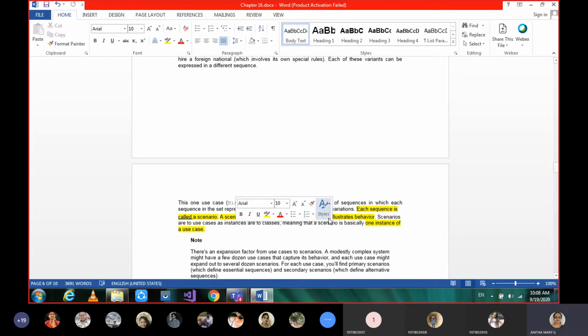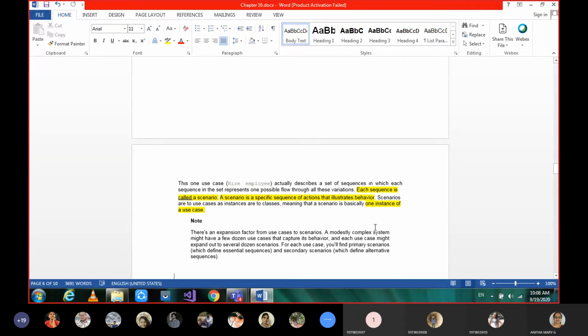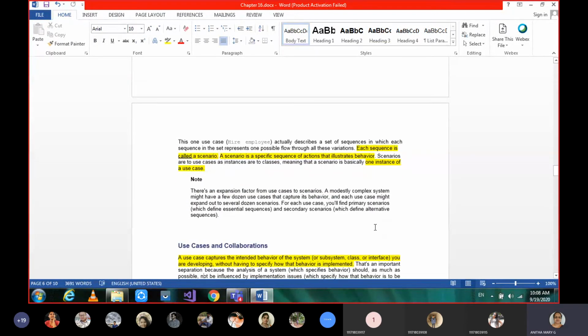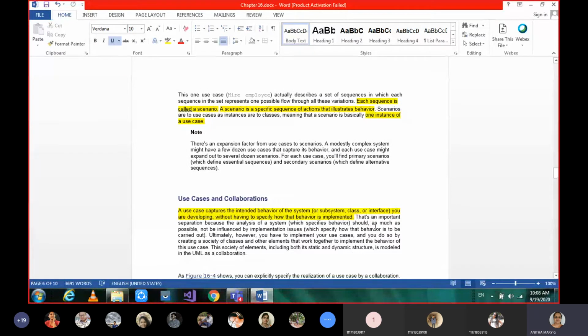Each scenario is called an instance of a use case. That means in a use case you will have many scenarios, many flow controls. Is this clear, or any clarification you need? Please confirm. Because when you are doing practical sessions, you need to understand these things clearly, then only can you draw the diagrams. If anything is there, please ask now itself.